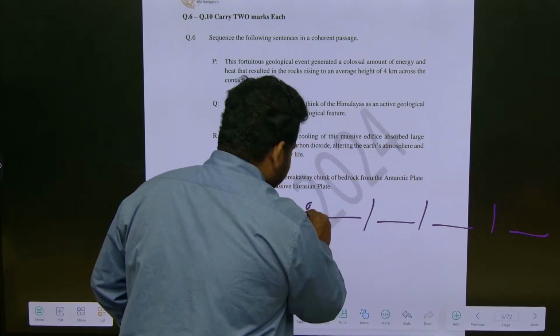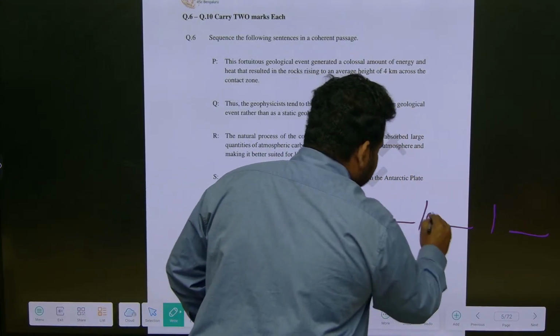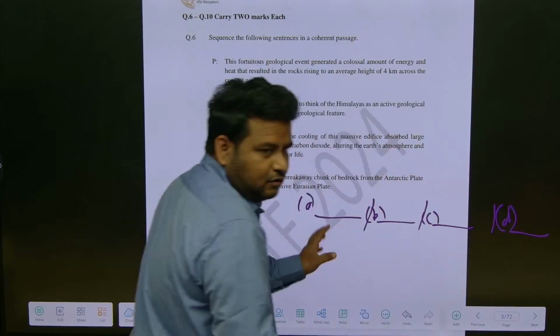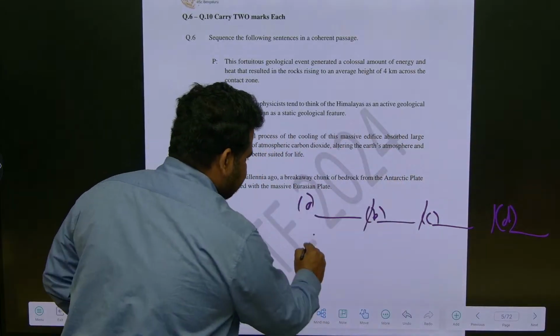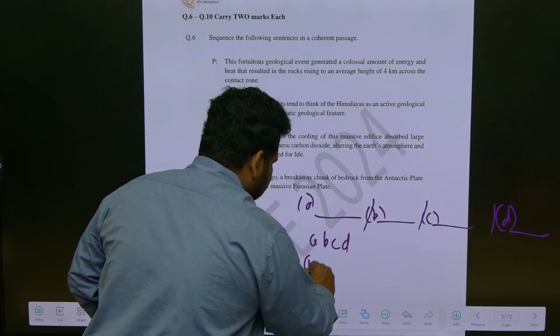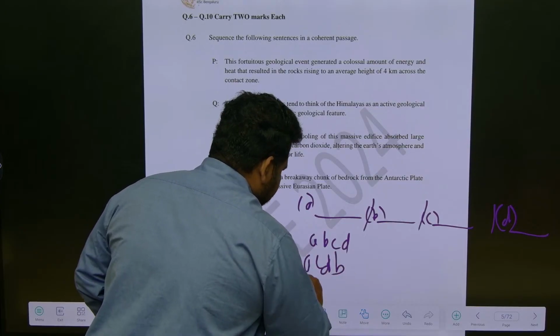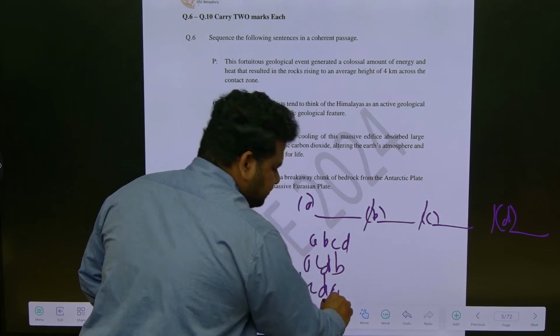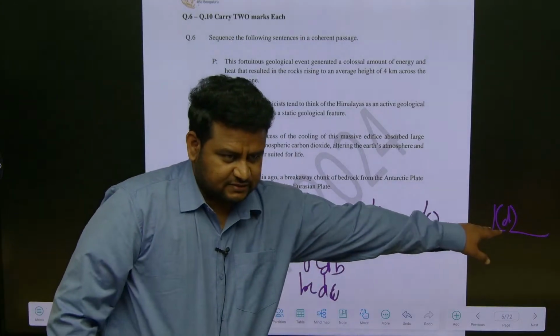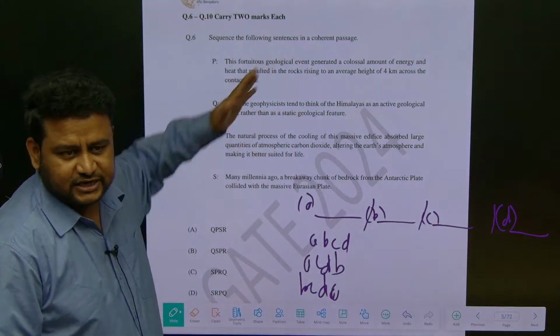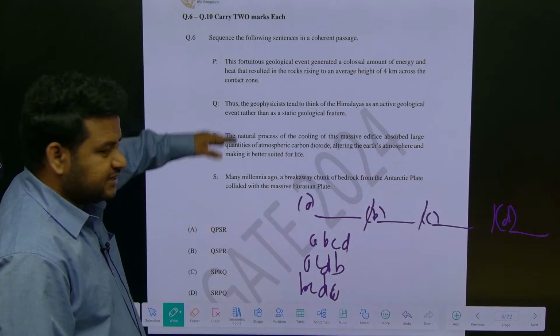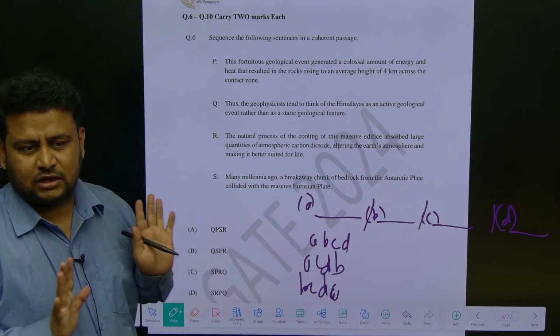For these sentences they will give A, B, C, D, and ask what is the correct order. Options can be A, B, C, D, or A, C, D, B, or B, C, D, A, something like this. Each of the sentences is given. So how to solve such questions?